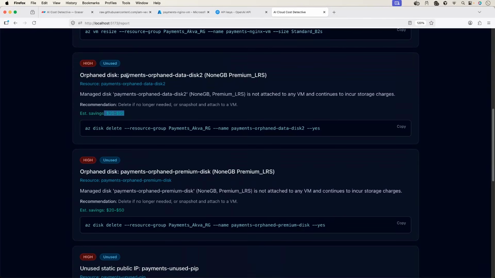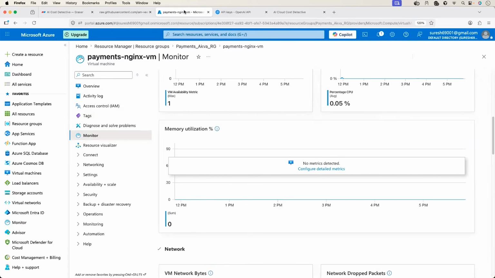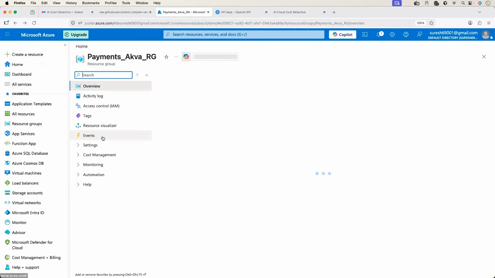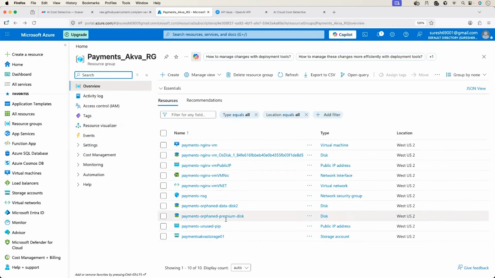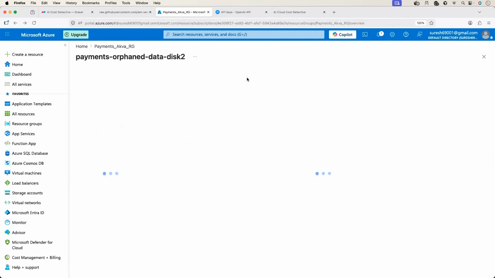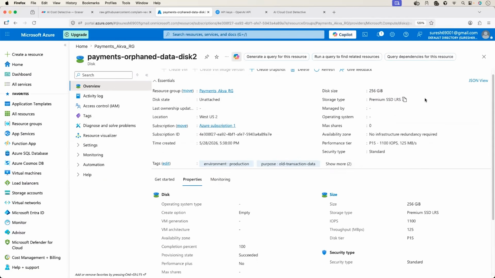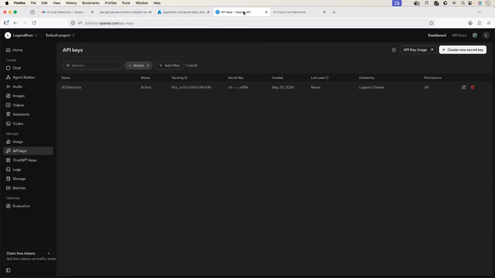Let's see again if it is true. Payments orphaned disk 2. I'll go back to the same resource group, where I should see payments orphaned disk 2. Okay, this is the one, and it is using Premium SSD LRS. What it mentioned is true. It is of size 256 GB, but our utilization is almost 0. So it is saying you don't need this premium LRS. Very good, again a good suggestion.